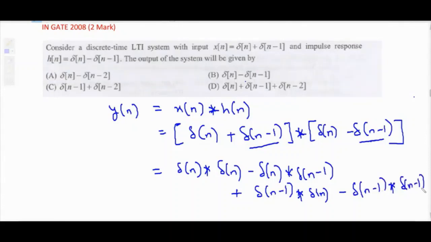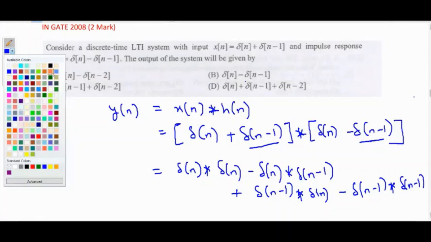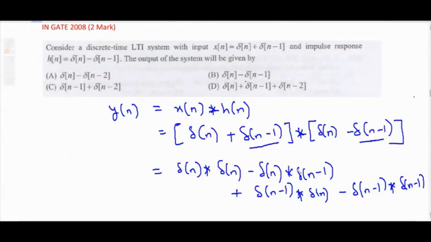So what is your answer? So this term gets cancelled out. Minus delta n convolution delta n minus 1, and delta n convolution delta n minus 1, these two terms get cancelled out. And delta n convolution delta n is delta n. So out of 2 impulses, only 1 impulse will be present.